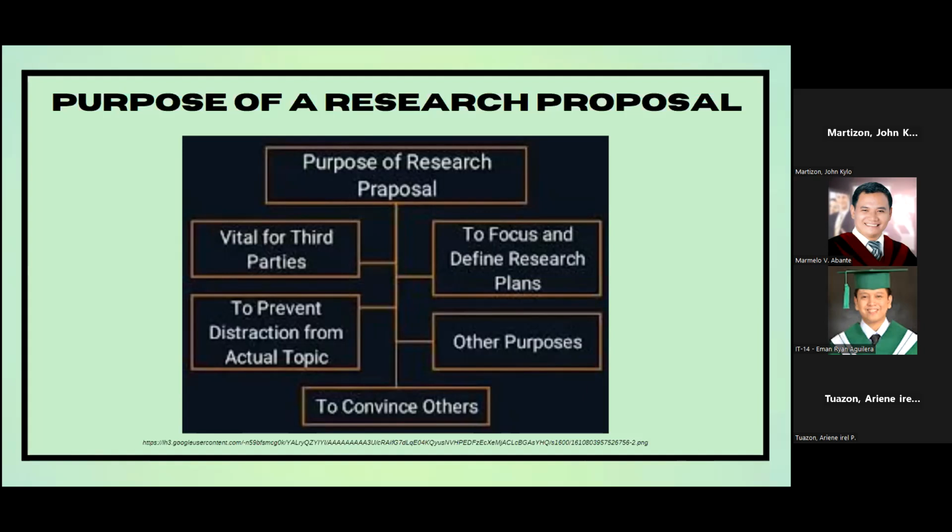So number five, other purposes of a research proposal include: first, to support the researcher in defining the contents and in planning and executing his research project. Second, to discuss the efforts of other researchers who have contributed in related research topics.